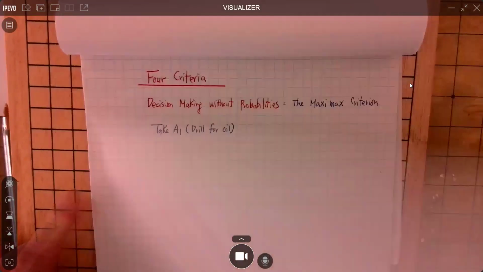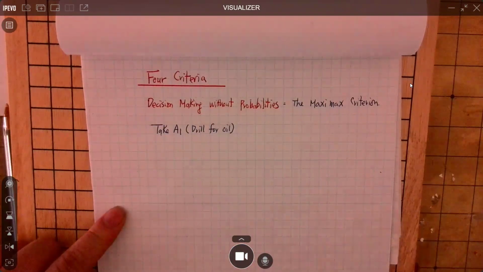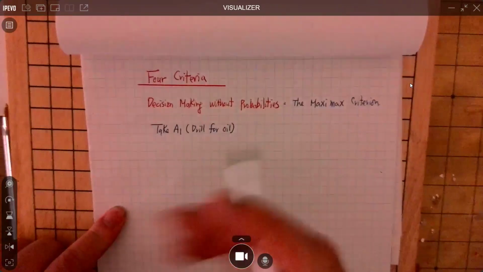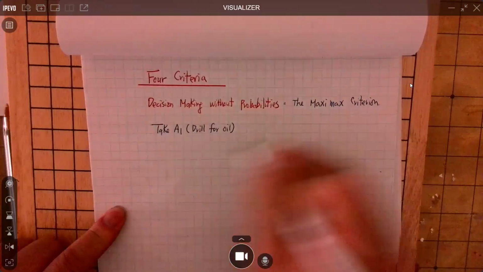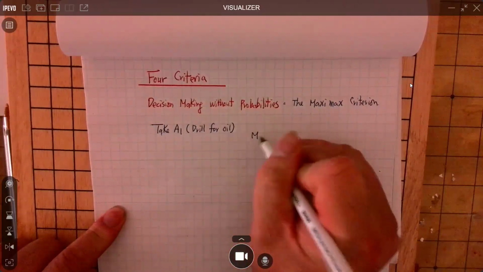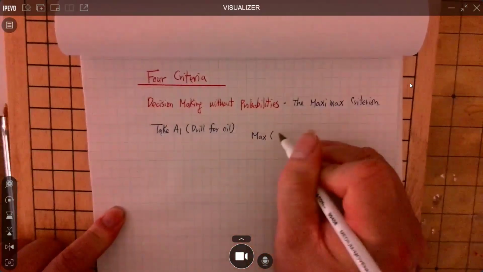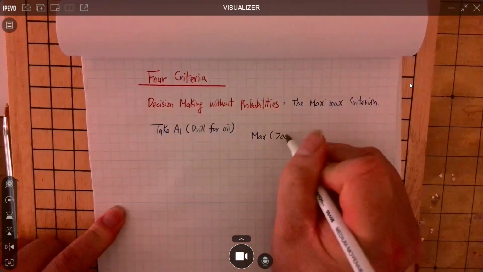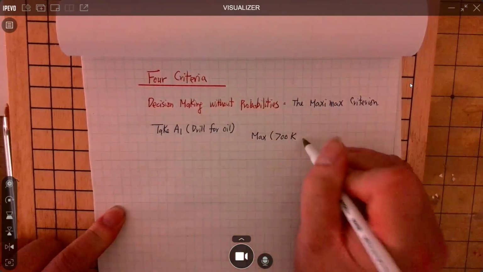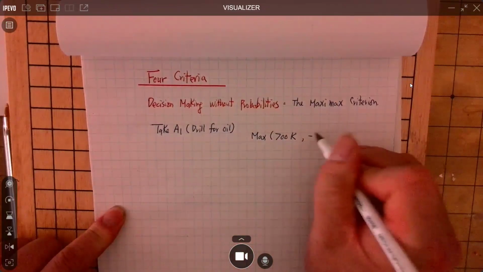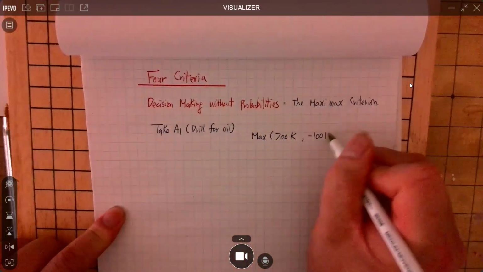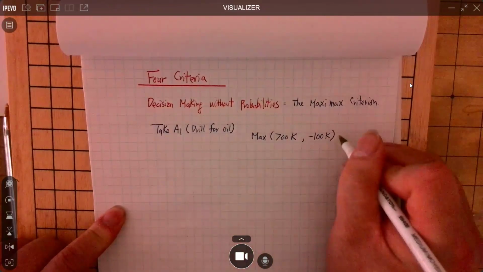But with the max criterion, you always take the positive side. So the max of finding oil underground is $700,000. And the other possibility is lose what? 100,000. So the max of the 2 is what?